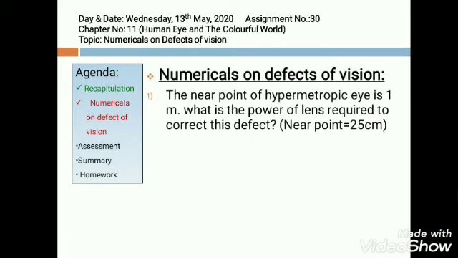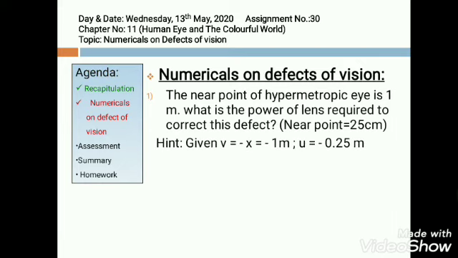The first numerical goes like this. The near point of a hypermetropic eye is 1 meter. What is the power of lens required to correct this defect? The near point of a normal eye is 25 centimeter. Now first of all, in a numerical, find out what is given. Here, 1 meter is the near point of the hypermetropic eye and 25 centimeter is the normal near point.